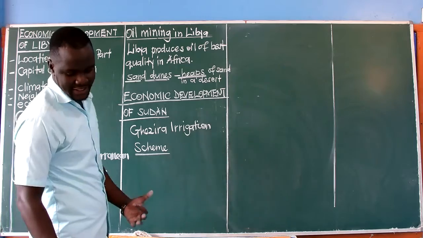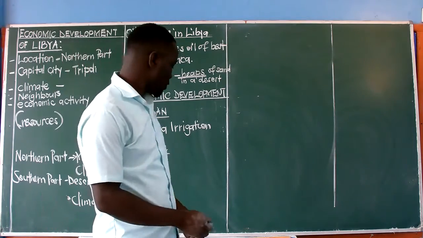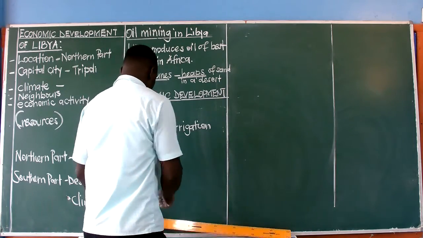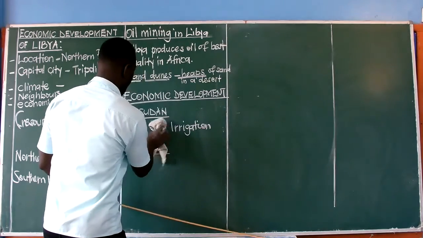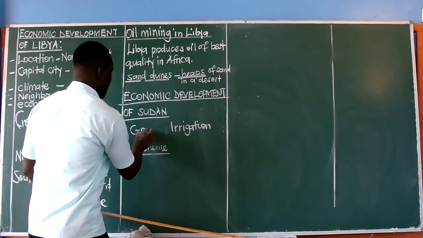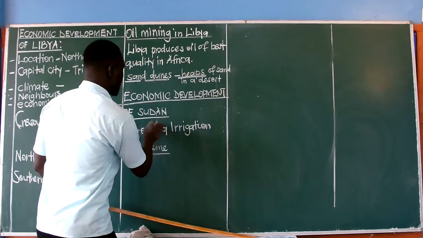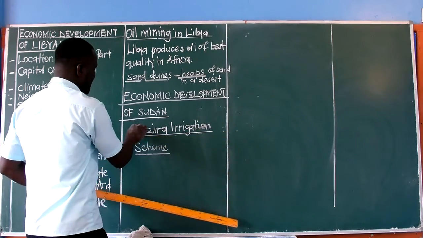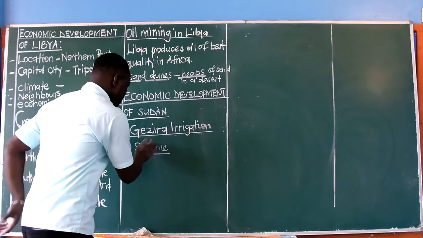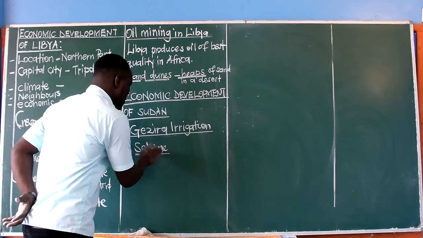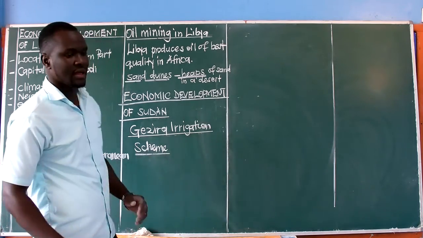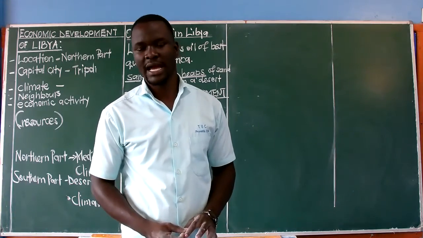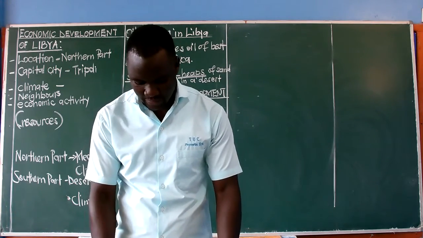As a candidate, we should be able to play around with the Gezira irrigation scheme with ease, because it is one of the commonly questionable items we have in our class.